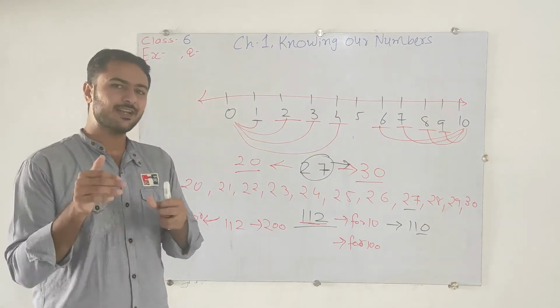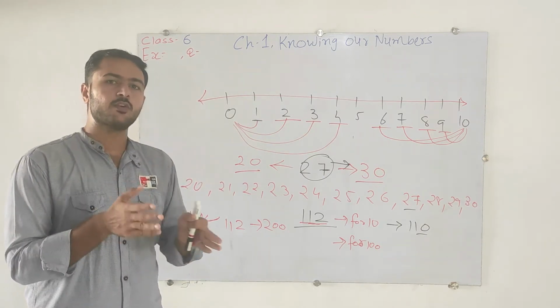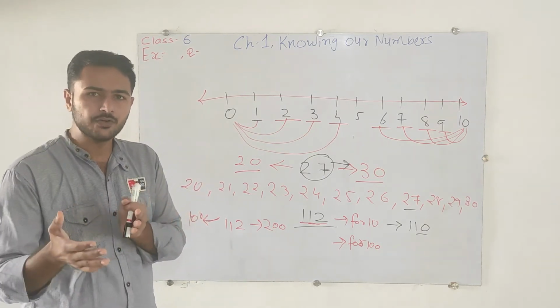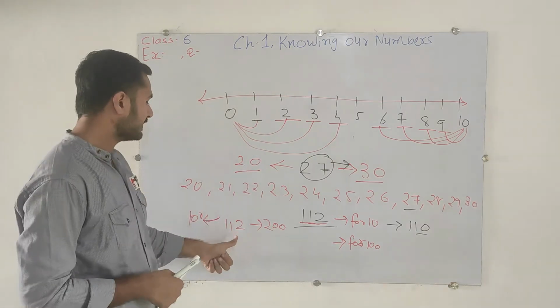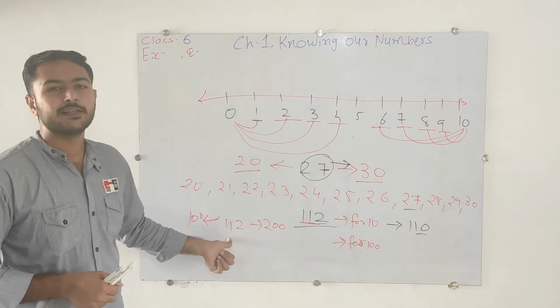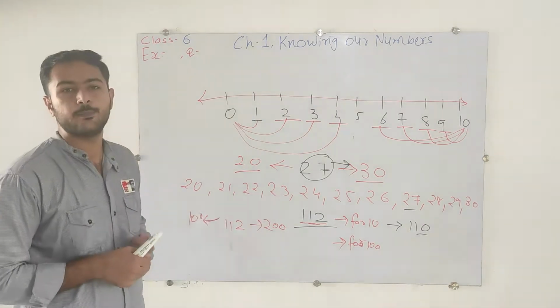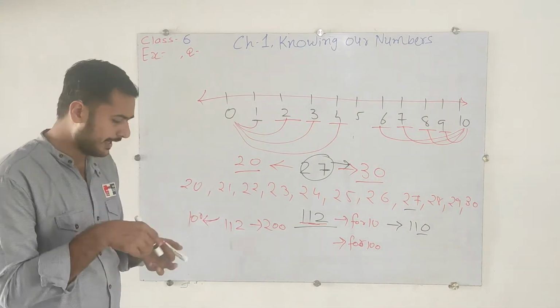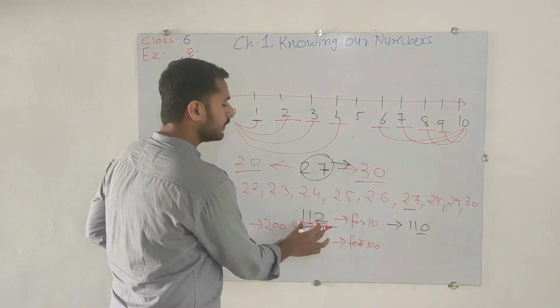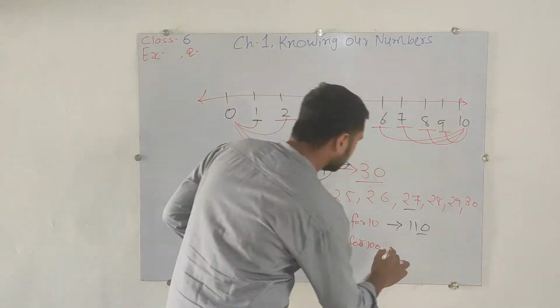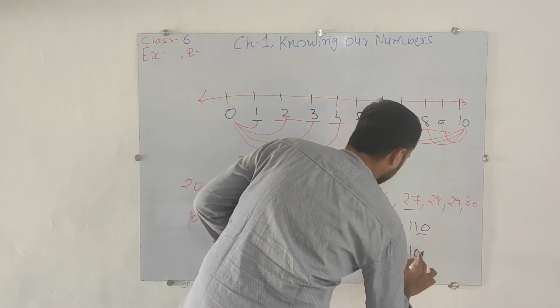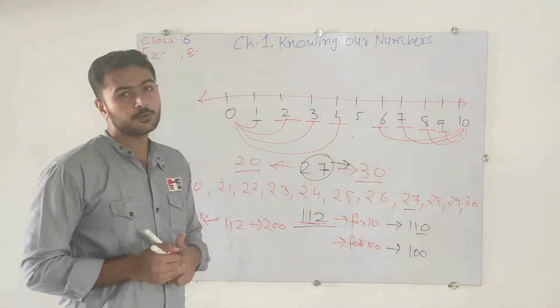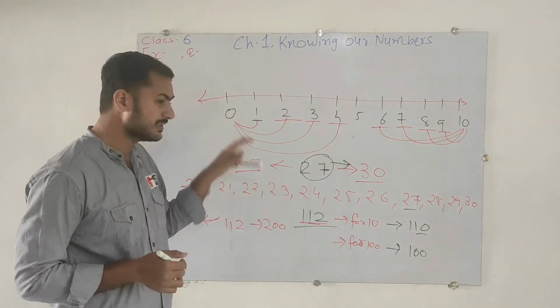Whenever we are rounding off for 3 digits, up to the 100s, we will observe 100, 200, 300. Now just see that here is 112, which is nearby to 100 or 200. Of course, that is nearby to 100. So for 112 we will write 100. Fine. Hope you understood this very well.